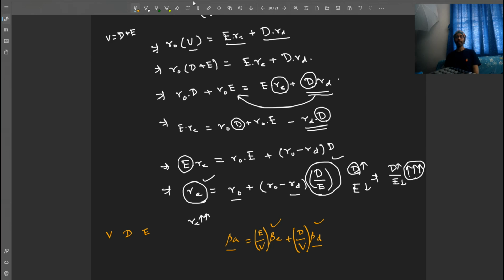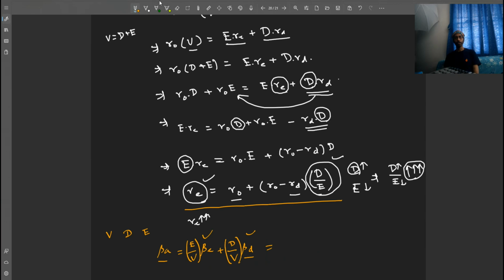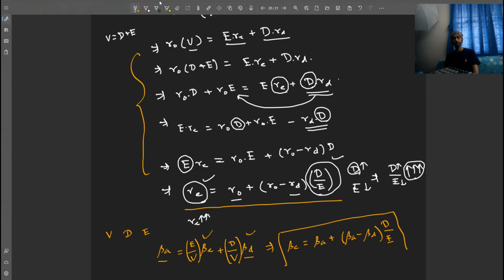If you rearrange this equation, this equation becomes very similar to the previous equation of cost of equity. Let's see. This equation, when rearranged, like previously I have done here, it becomes beta equity is equal to beta asset plus beta of asset minus beta of debt multiplied by debt divided by equity, right? This equation is called the Hamada equation.